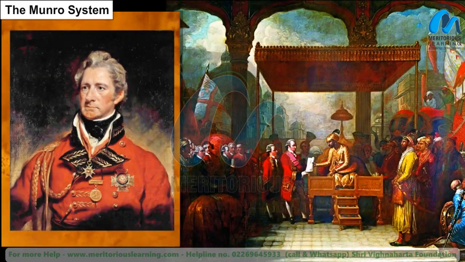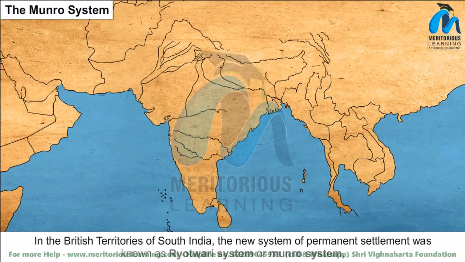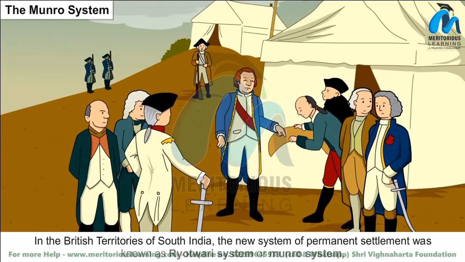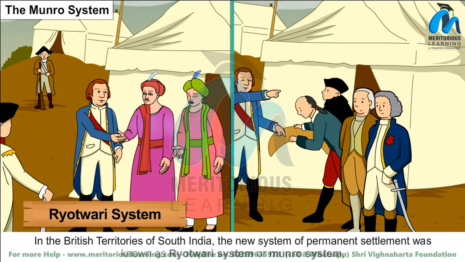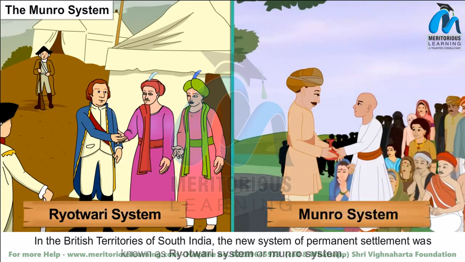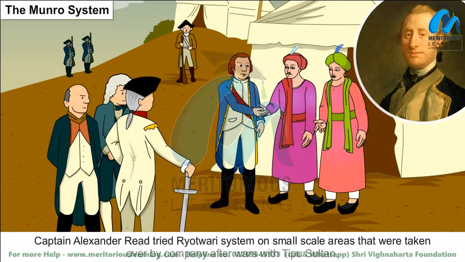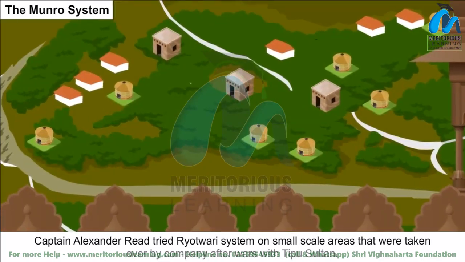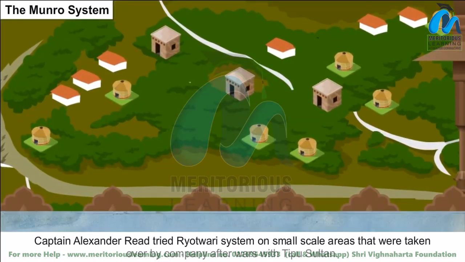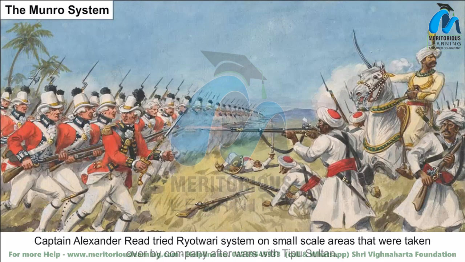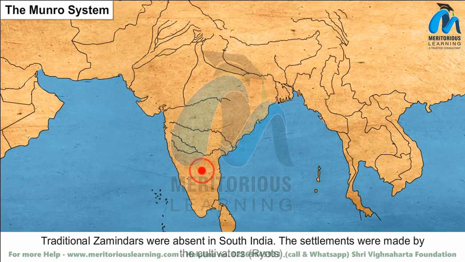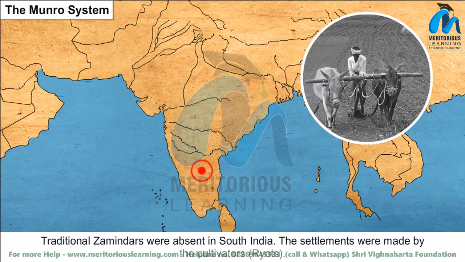The Monroe System. In the British territories of South India, the new system of permanent settlement was known as the Ryotwari System or Monroe System. Captain Alexander Reid tried the Ryotwari System on small-scale areas that were taken over by the company after wars with Tipu Sultan. Traditional zamindars were absent in South India. The settlements were made by the cultivators, ryots.